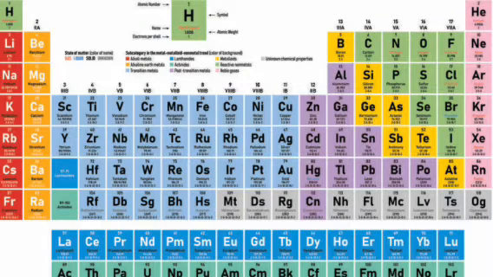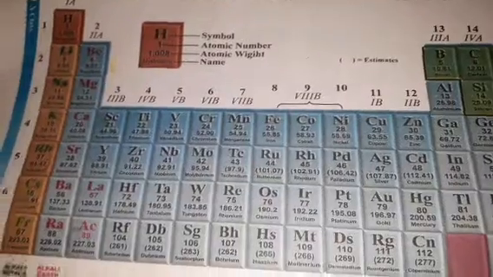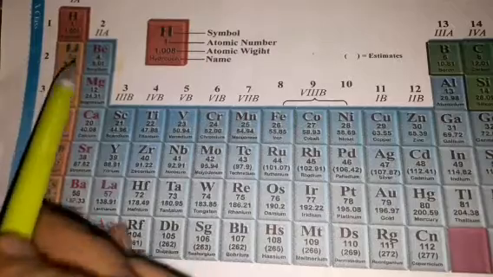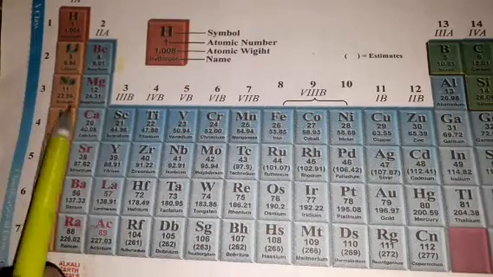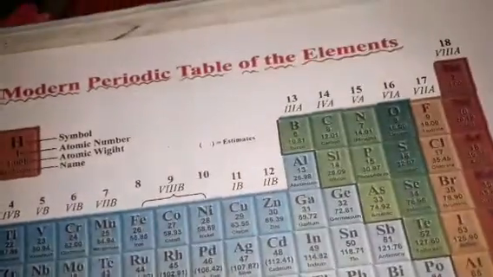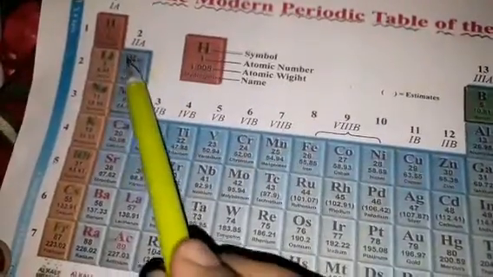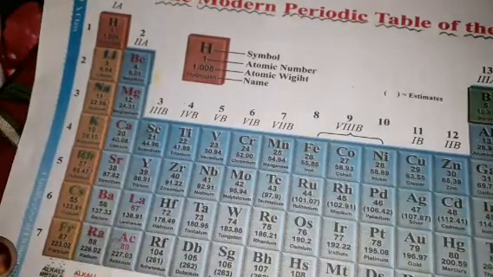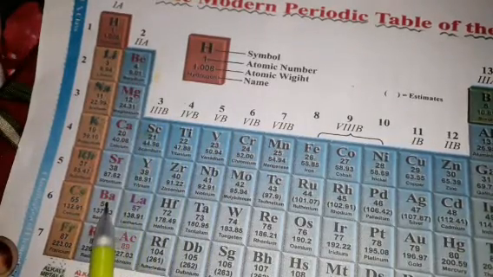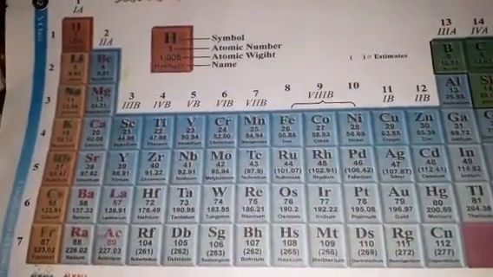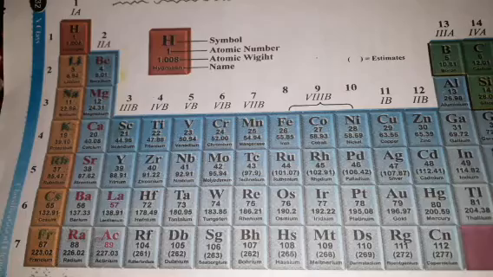This is your Naima Miss back again with a new topic, that is the modern periodic table. As we have learned in our previous class, these are the groups. Yes, 1 to 18 groups we have here, and we have 7 periods, 1 2 3 4 5 6 7, 7 periods and 18 groups. Yes, we have learned this in our previous class. So you can see the arrangements here.